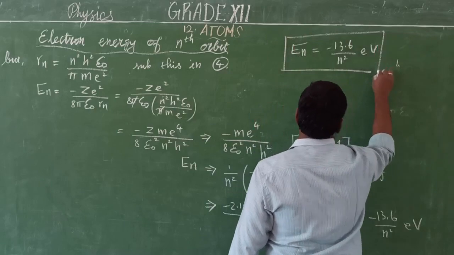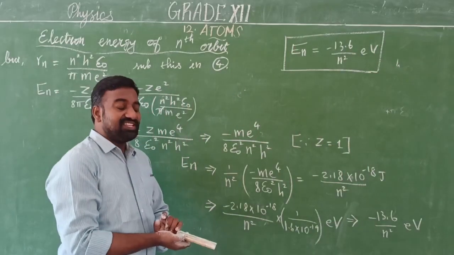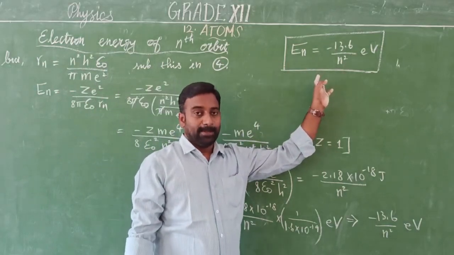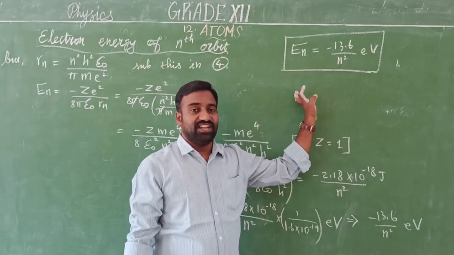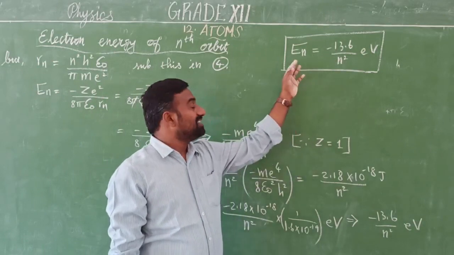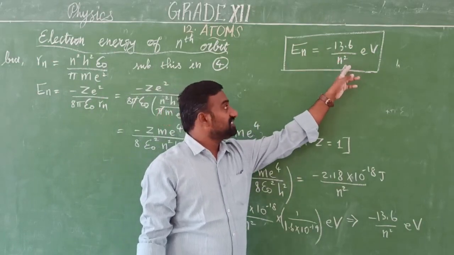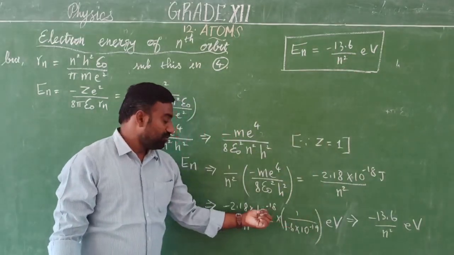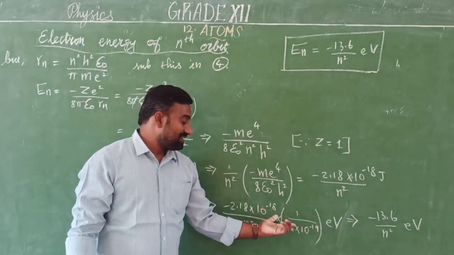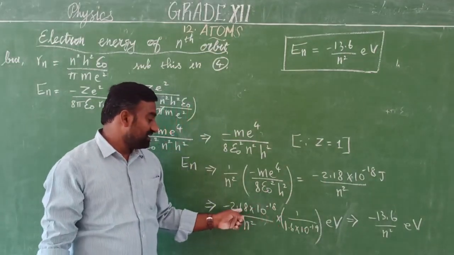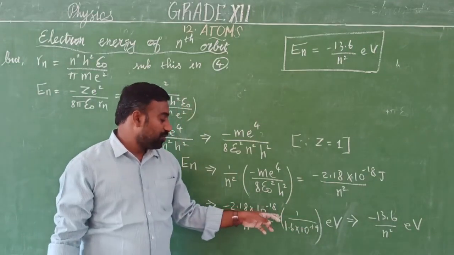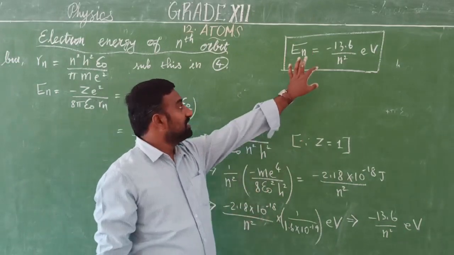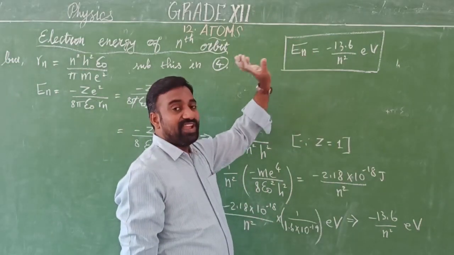We obtained this. In which case the electron transition takes place, according to this we can easily determine the energy level. So this is for a hydrogen atom. For a hydrogen atom, nth orbital energy level is minus 13.6 by n square eV. How does this value come? The 10 to the power minus 19 brings the numerator into the denominator, and you will get 10 raised to 1. Already 2.18 is there. The 2.18 divided by 1.6, by multiplying, you will get this value. So this is the electron energy of nth orbit.